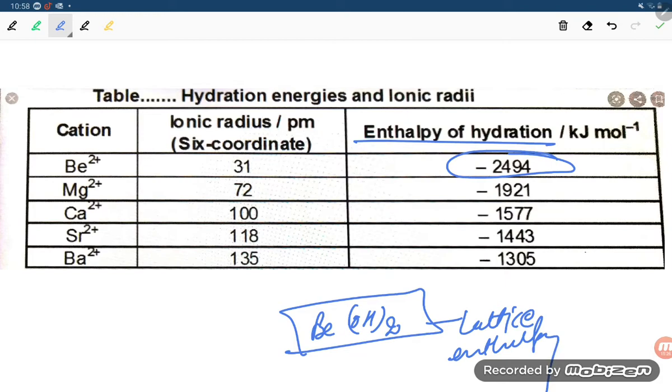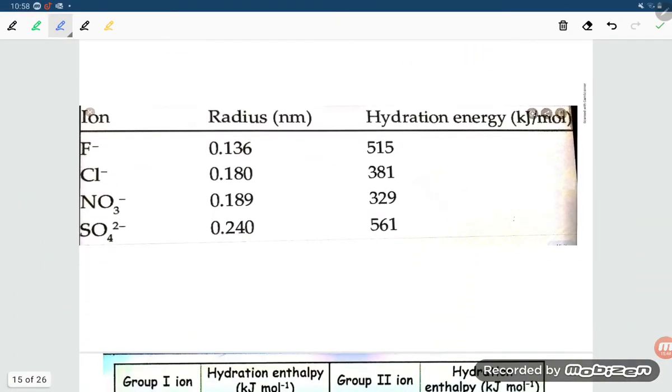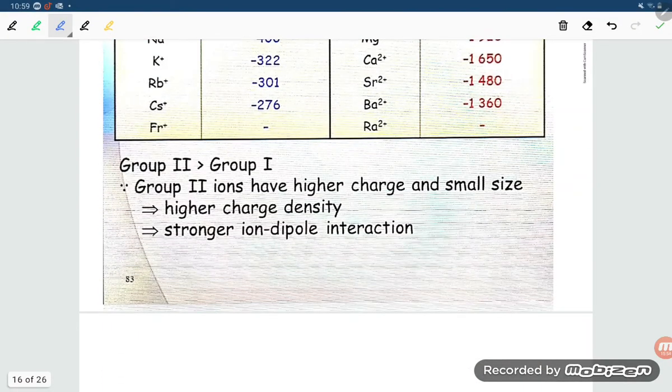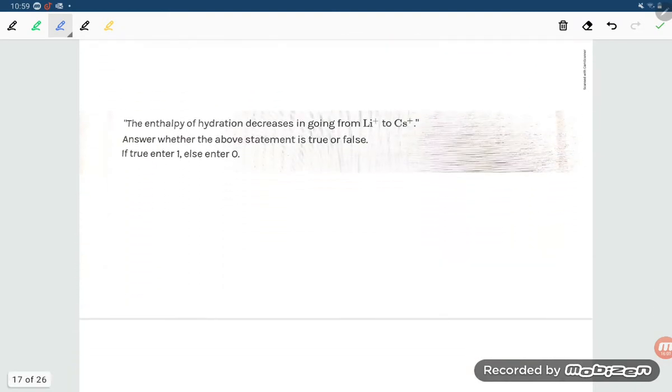So you have to keep in mind what they are asking for, ions or the compound. Mg2 plus is -1921. Calcium 2 plus is -1577, 1443, like that. Next, F minus is 515, Cl minus 381, 329, 561. So that you have to keep in mind, student. They are saying group 2 ions have higher charge density and a small size, so stronger attraction will be there and more hydration enthalpy.